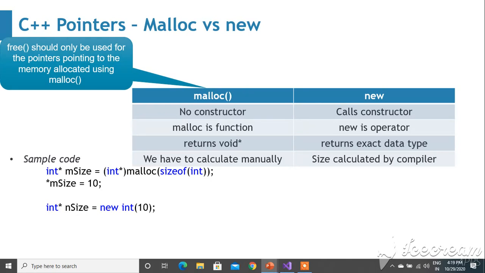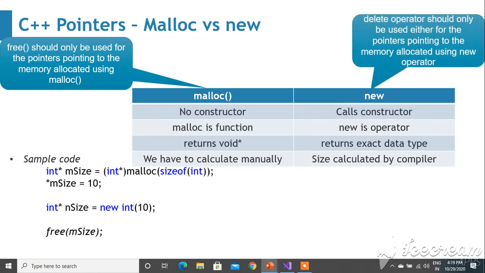When you have allocated using malloc, you should use free to deallocate the memory. Example, free m size, so it will be deallocated. For new, you have to use the delete operator to deallocate the memory. Example, delete n size, like that.